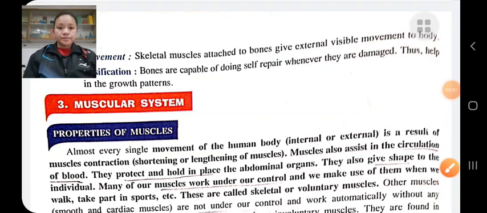Good morning, students. In our last video, we discussed the skeletal system. Today, we will discuss the muscular system. First, the properties of muscle.